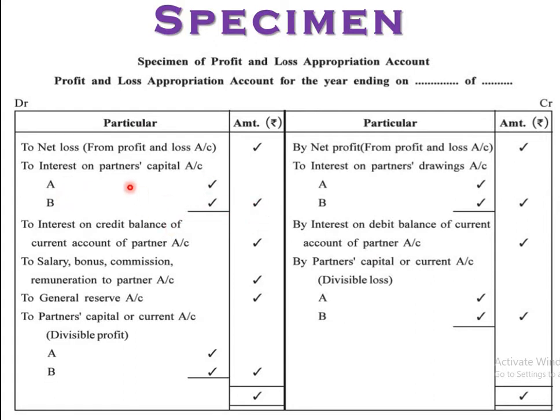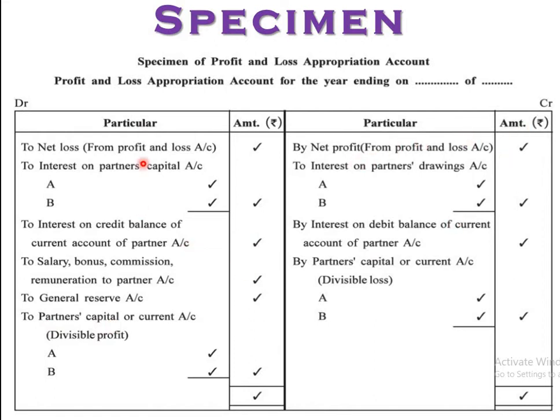Interest on partners' capital account is income for the partner but expense for the firm. So that's why it is debited, because we are preparing the firm's final account. To interest on credit balance of current account of a partner, right? How it will come, I will show you in the current account, if the balance is there. Next one, salary, bonus, commission, remuneration to partner, right? Already discussed. General reserve on the basis of the percentages, right? We will discuss this after this discussion.